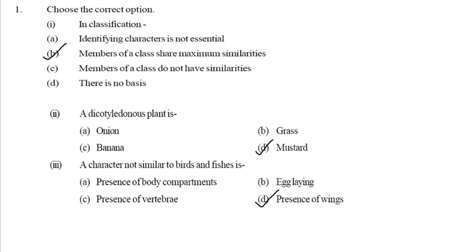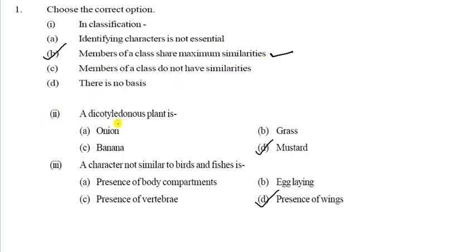The first question is to choose the correct answer. In the classification, the identification character is not essential. Members of the classification share maximum similarity. That is the correct answer. The members of the class do not have similarities, and there is no basis. So all others are wrong, and the correct answer is only B.